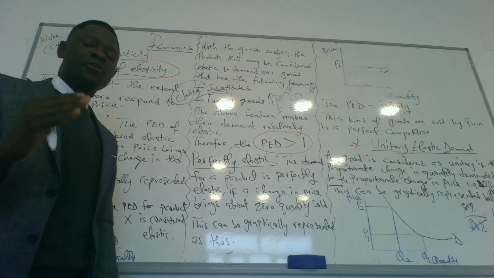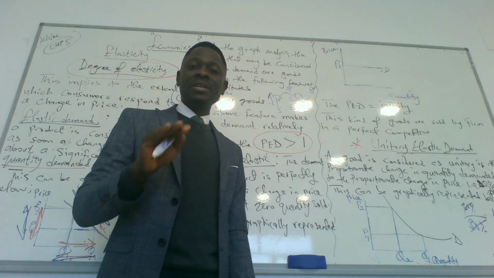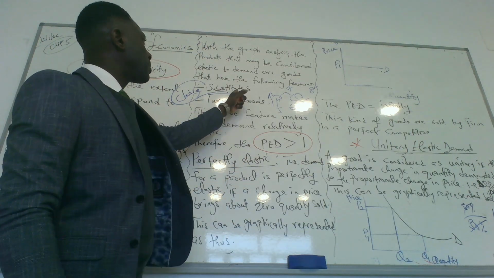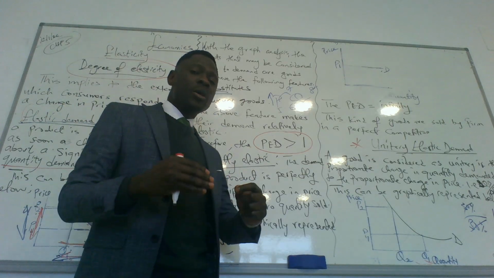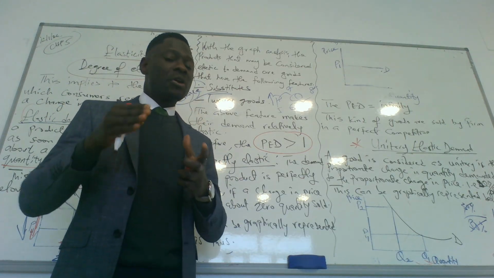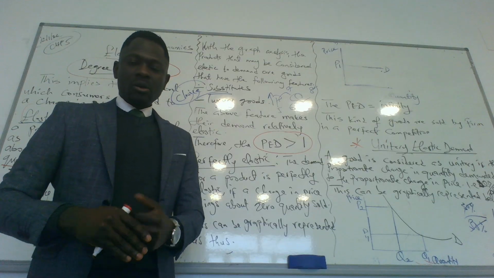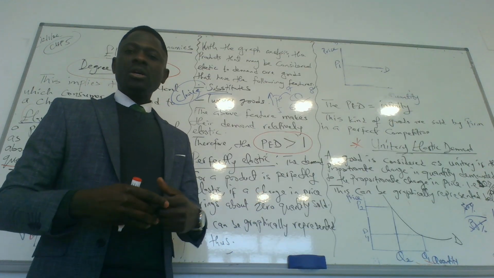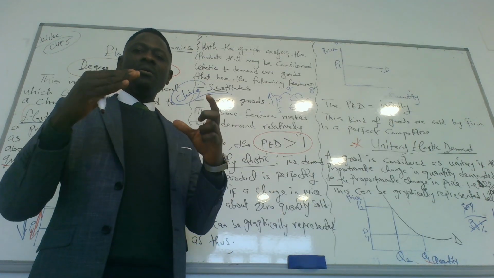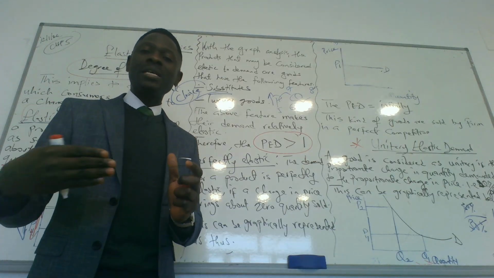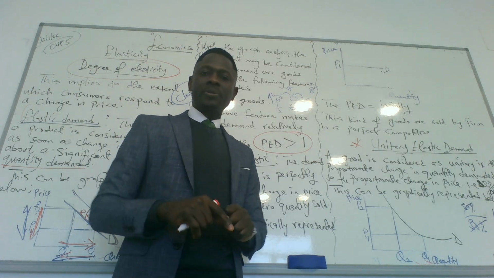So what are the kind of goods that brings about a PED greater than 1? Number 1, substitutes. For substitute goods, we are talking about goods that have different competitors in the market. Coca-Cola, Pepsi, they are competitors. Goods that have more choices, goods that consumers can make different choices upon, they are called substitute goods.